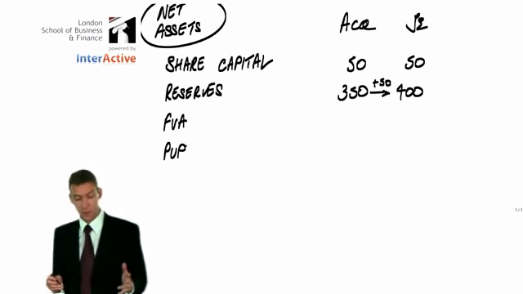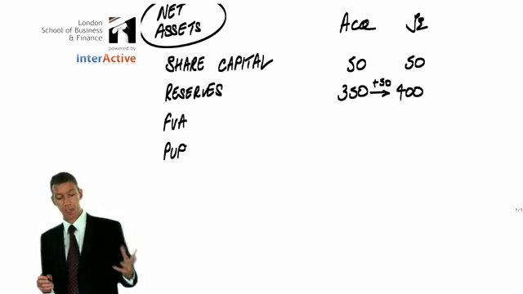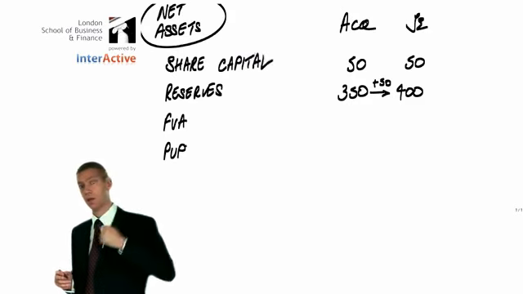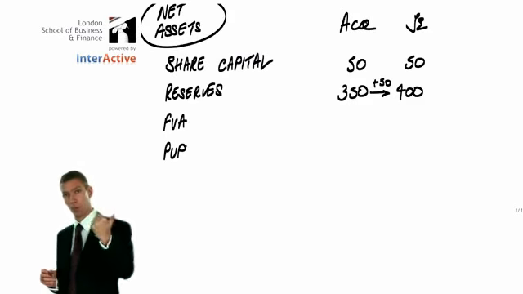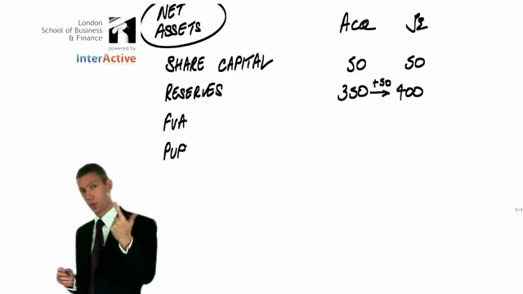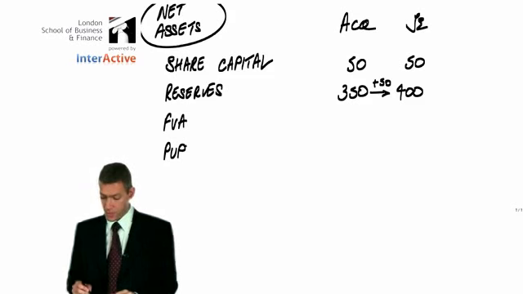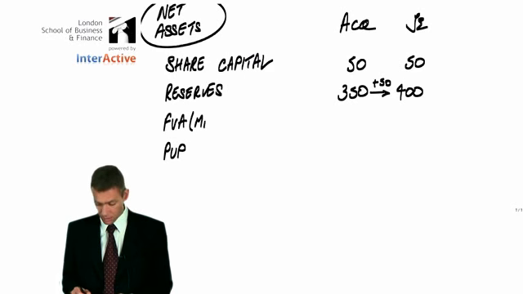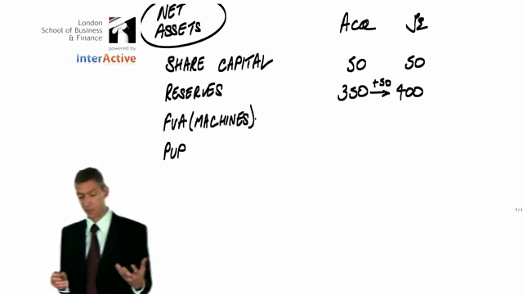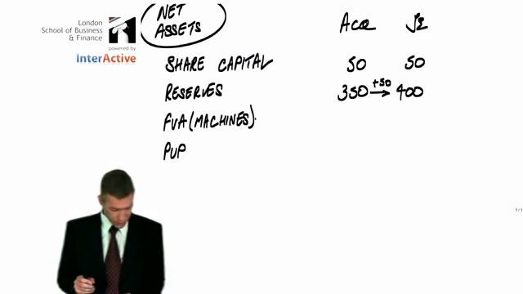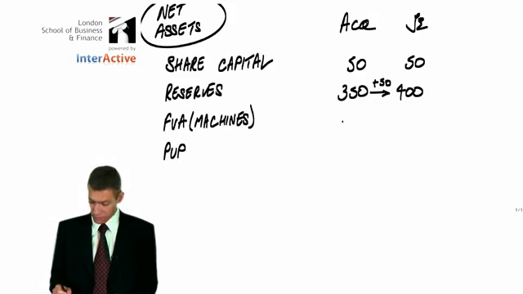Now you would be expected to abbreviate those in the exam. That's FVA, fair value adjustment, PUP, provision for unrealized profit. Okay? You don't really need to mention the asset on which the FVA occurs, but personally I find it easier if I do. The original FVA was a figure of 100.